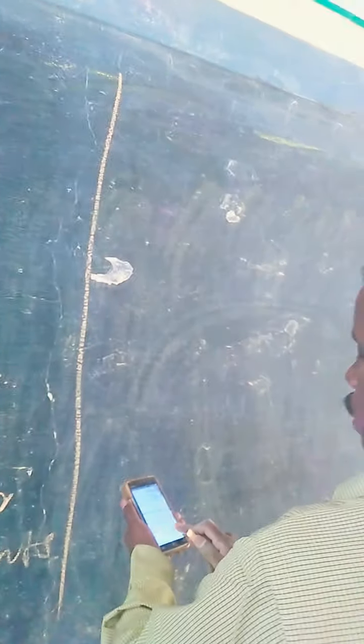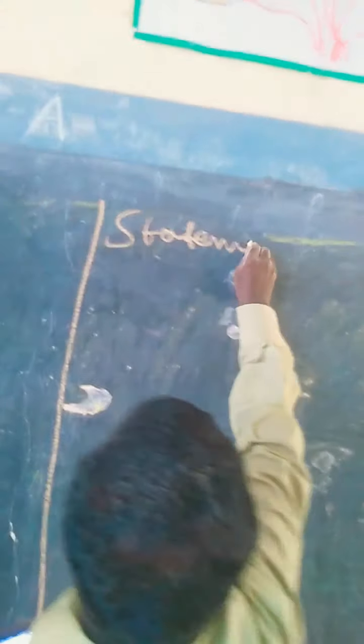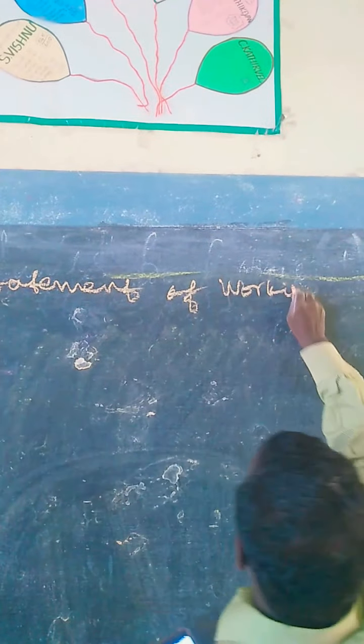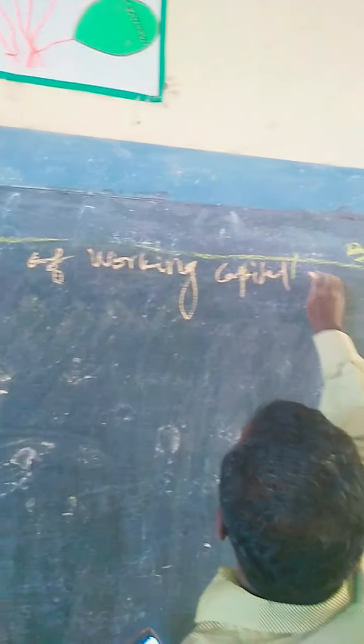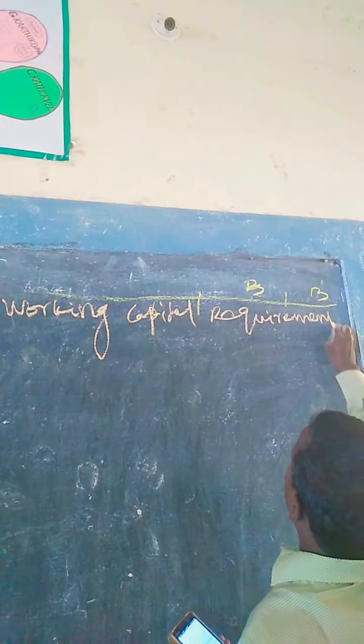Now the answer to the question. Statement of working capital requirements.